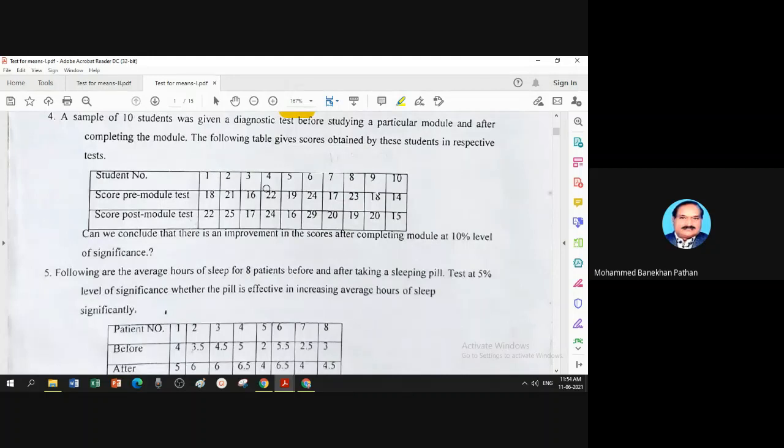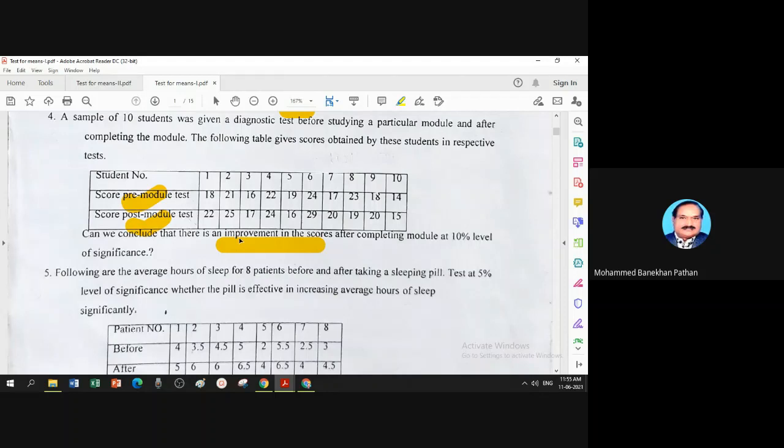Students are not changing. Students are the same for both tests. Firstly, the pre-model performance is measured, and after the module, the performance is recorded. So it is nothing but before and after. Here you want to study whether there is an improvement in the score or not. Such a type of situation is handled by the paired t-test.